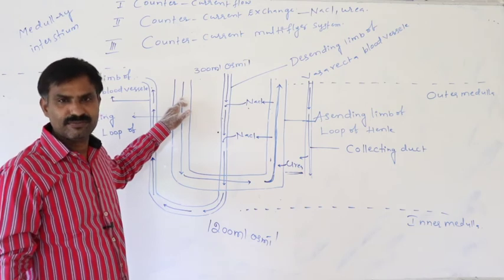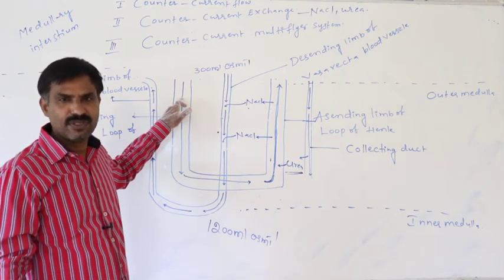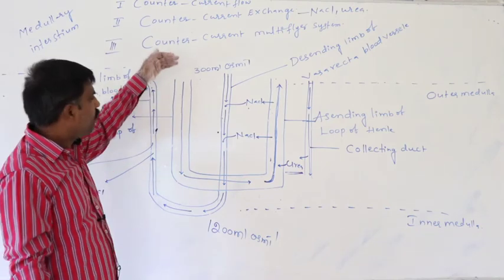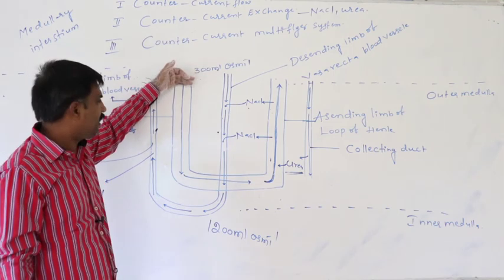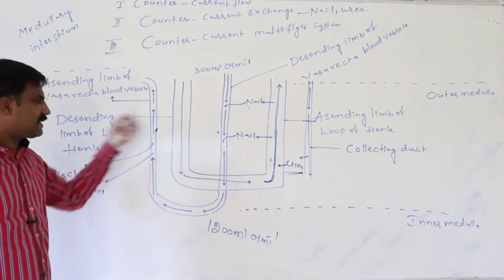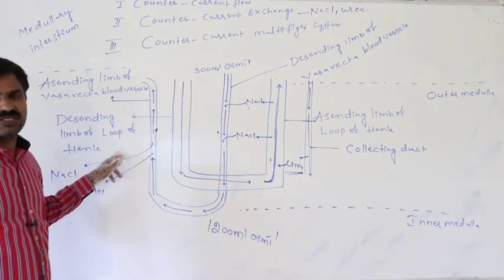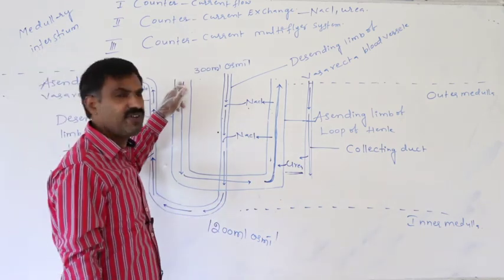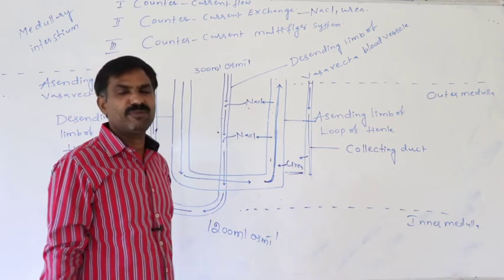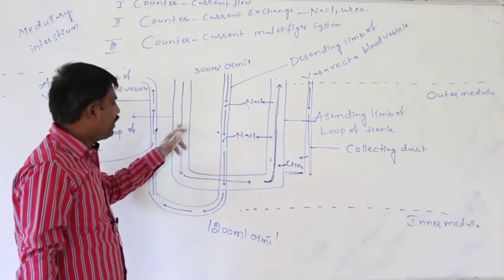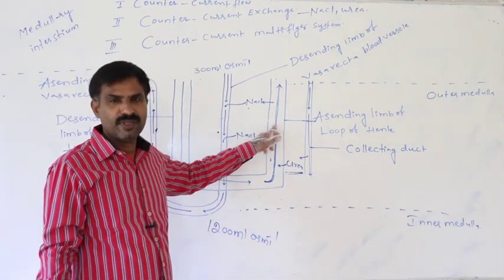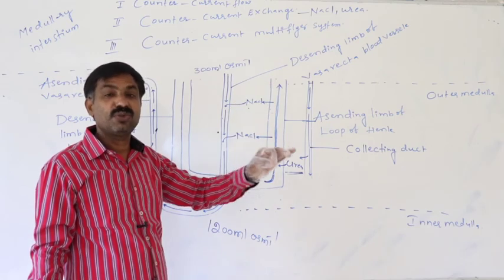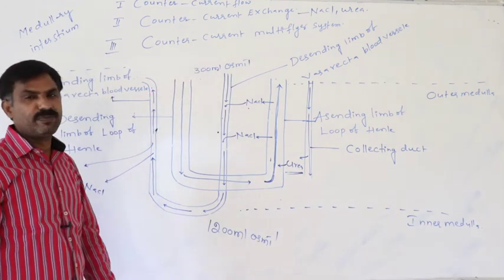The concentration of the primary urine increases up to 2 times as it reaches the ascending limb of the loop of Henle from the descending limb. While the primary urine passes through the descending limb of the loop of Henle, about 15% of the water moves out, while salts do not move out. In that way, primary urine concentration increases to 2 times its initially filtered concentration when it reaches the ascending limb. That is said to be the counter current multiplier system.